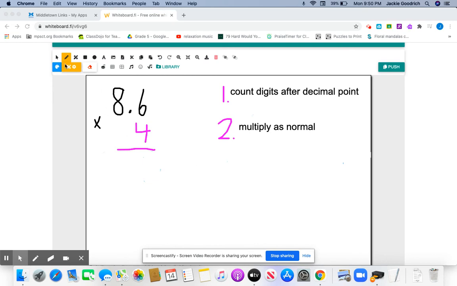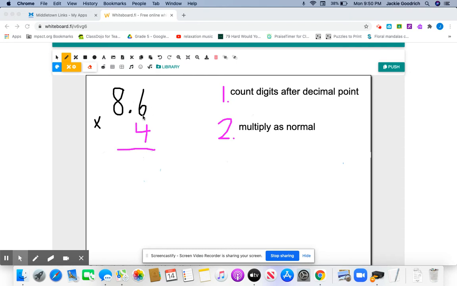Hey friends, so today I want to quickly show you a review for how you can multiply a decimal by a whole number. And there's two ways that you could do this. So you could do it the standard algorithm way. This is the way that I'm going to keep using with you. I think it's a little bit easier to use it this way, but you could also use area model.